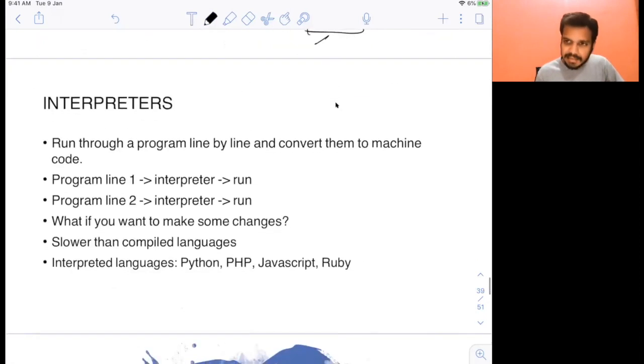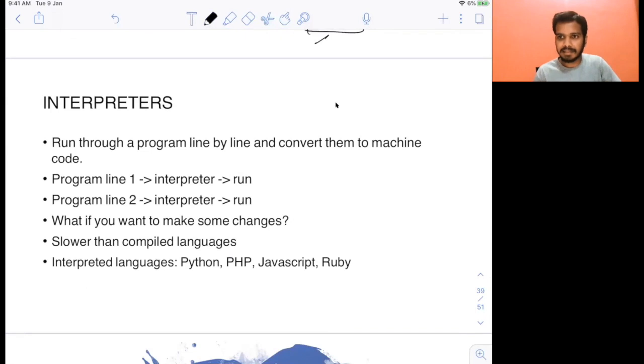Now, the difference between interpreters and compilers, where the difference lies is this. See this line: interpreters run through a program line by line and convert them to machine code. So you can have a compiled program or an interpreted program. Both are basically your high-level language programs, right?